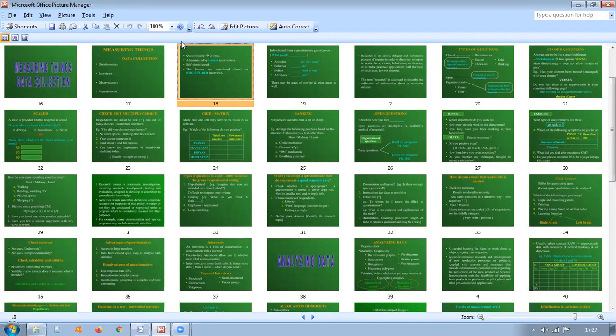We tabulate all this data, we classify the data. Classification is nothing but grouping of data. Similar type of data can be grouped. So we prepare the tables and we compare one with that of the other. That is possible. That needs data. Without data, that cannot be done.